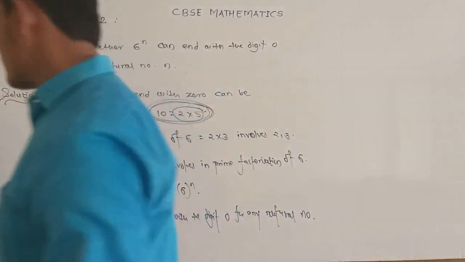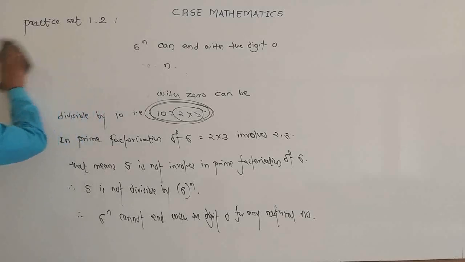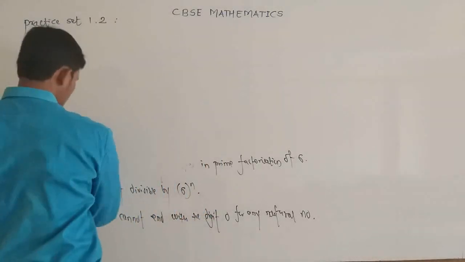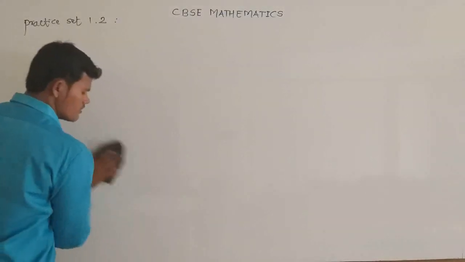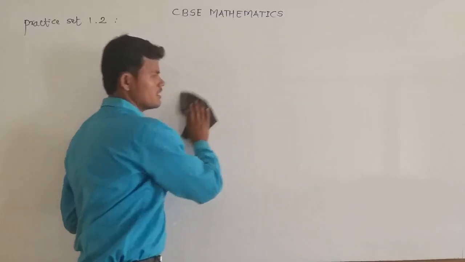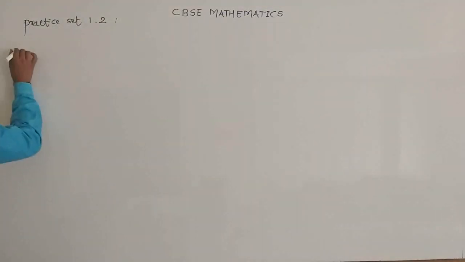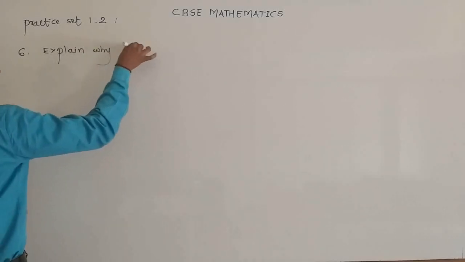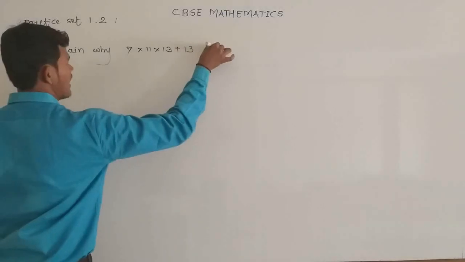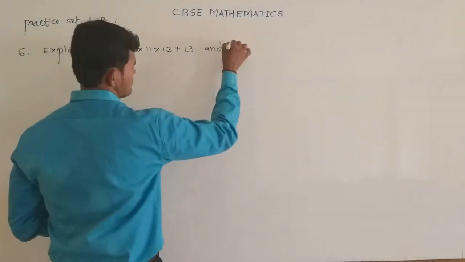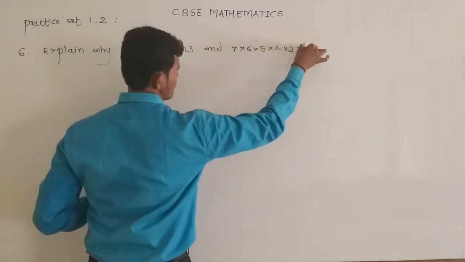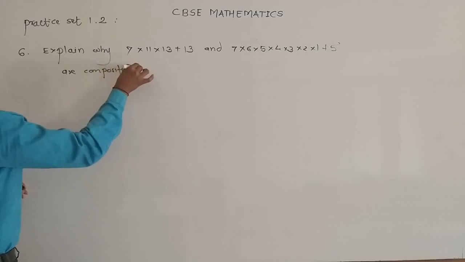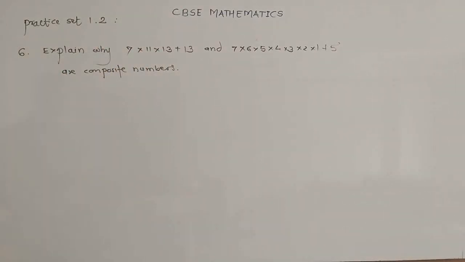Now question number 6, the second last question, is: explain why 7 into 11 into 13 plus 13, and 7 into 6 into 5 into 4 into 3 into 2 into 1 plus 5 are composite numbers. We have to identify why these two numbers are composite.